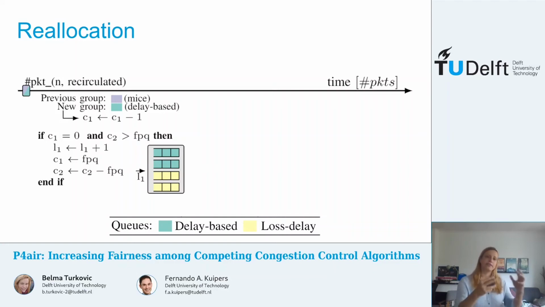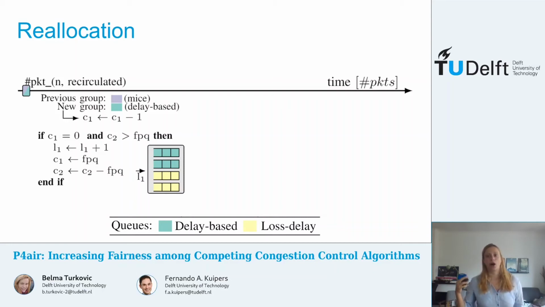Now if C1 reaches 0, meaning that no more flows need to be added to the delay-based group for L1 to change, this means that all queues that are now assigned to the delay-based group are utilized just right, so they process at least FPQ, which stands for flows per queue, flows.